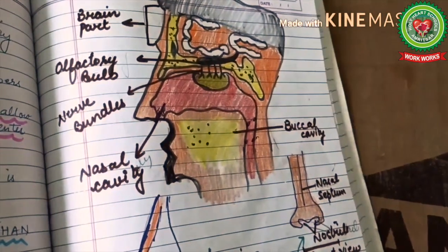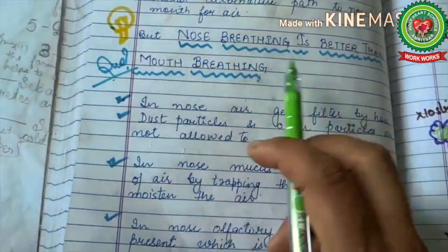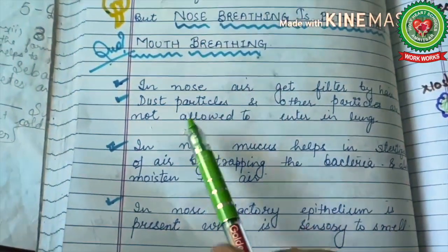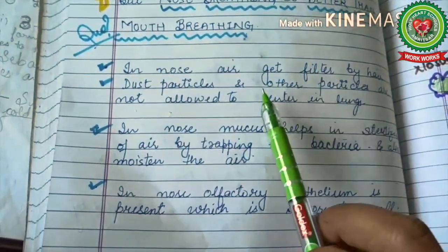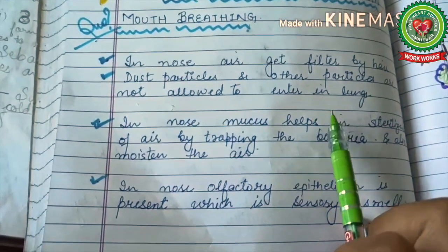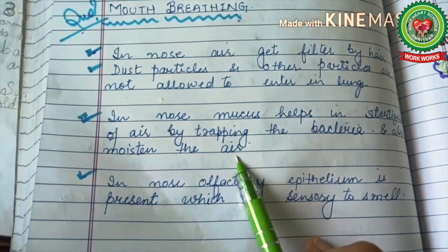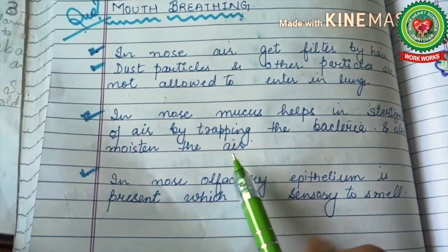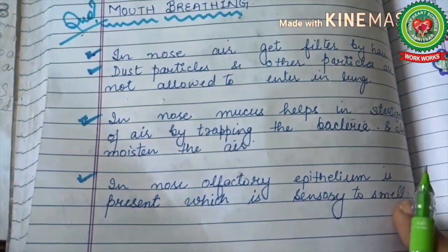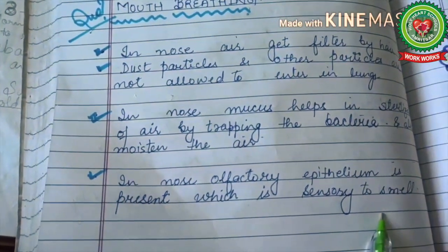Now children, there is again a question: why is nose breathing better than mouth breathing? In the nose, air gets filtered here. Dust particles and other particles are not allowed to enter into the lungs. In the nose, mucus helps in sterilization of air, as I have discussed right now, and helps in trapping of bacteria. And in the nose, olfactory epithelium is present which is sensory to smell. This I have discussed in detail right now.